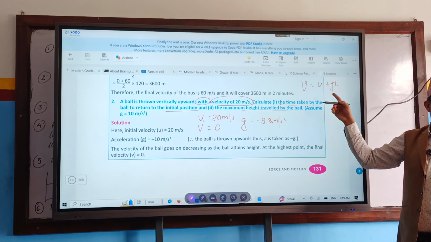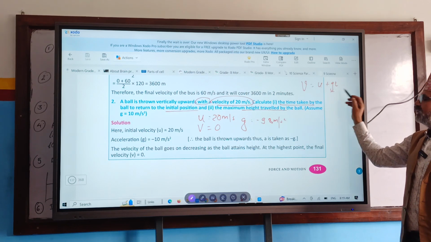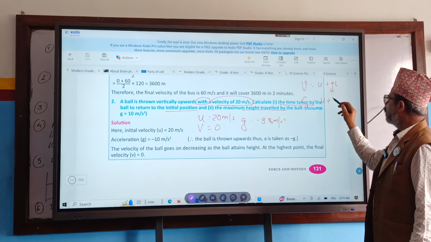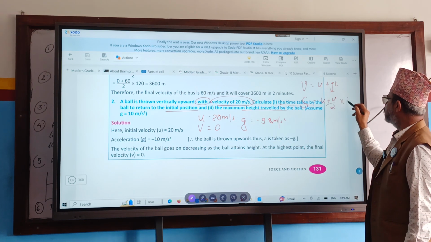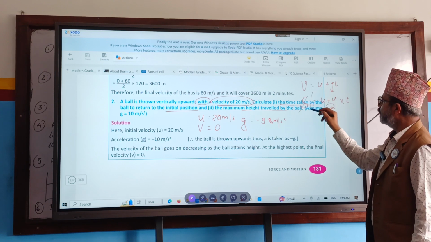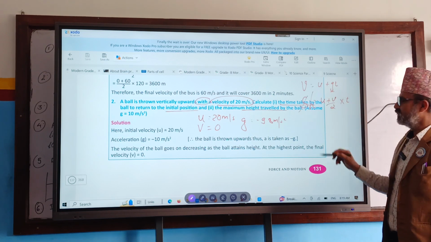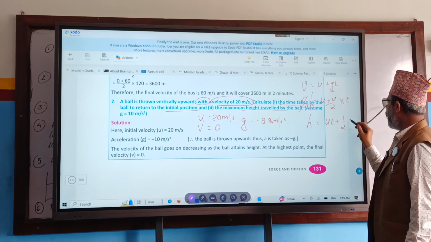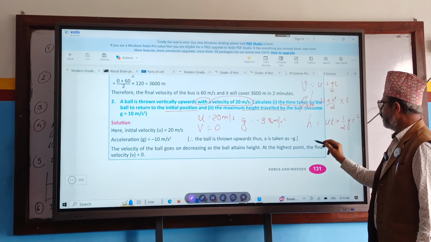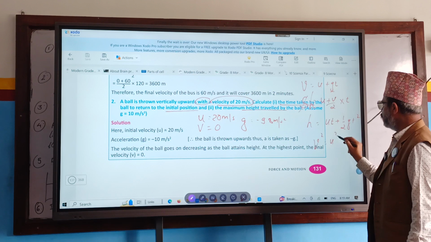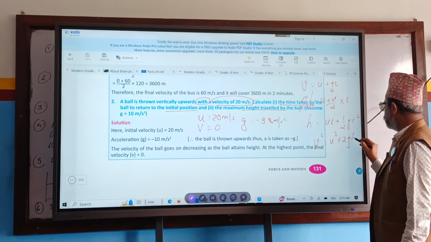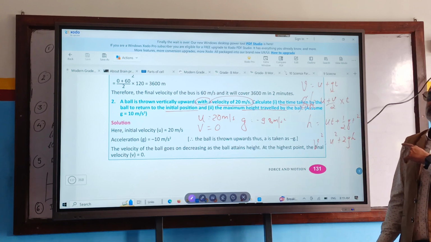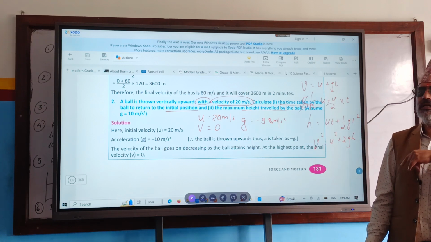What do you write here? v equals u plus gt. g means acceleration. Another is s equals u plus v by 2 times t. Same thing, but we don't write s. What do you write here? h, height. Or h equals ut plus half gt square, or v square equals u square plus 2gh. These are the equations of motion for falling bodies, or for those bodies which are thrown upward.